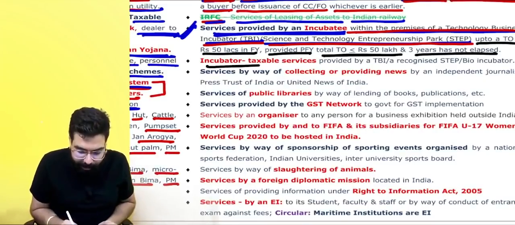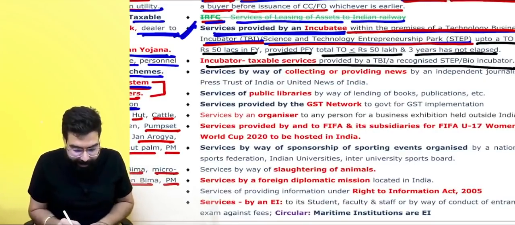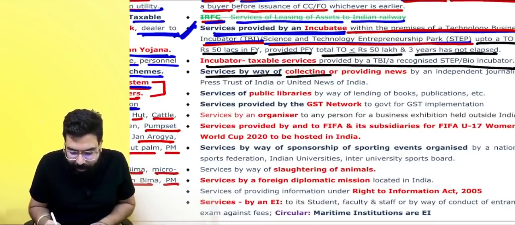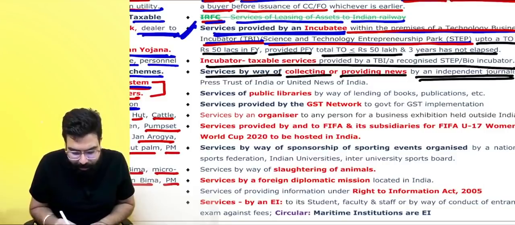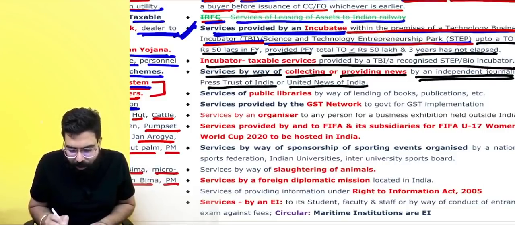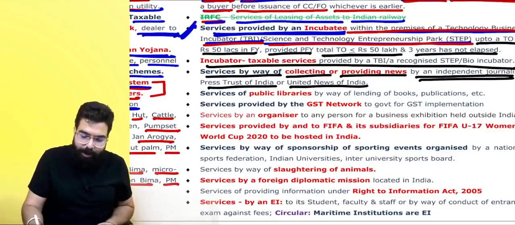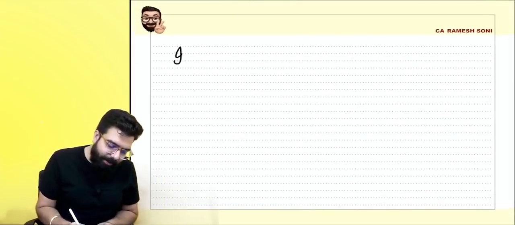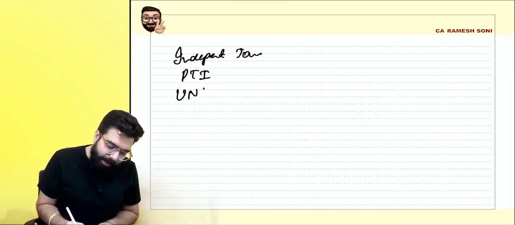Everyone over here, incubator explained. Next, services by way of collection or providing news by an independent journalist, Press Trust of India or United News of India. There is an independent journalist, Press Trust of India, United News of India.